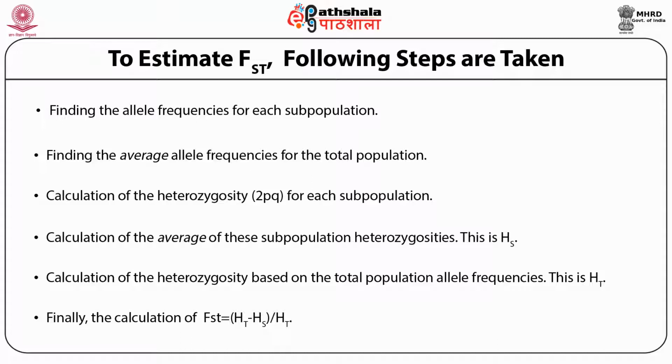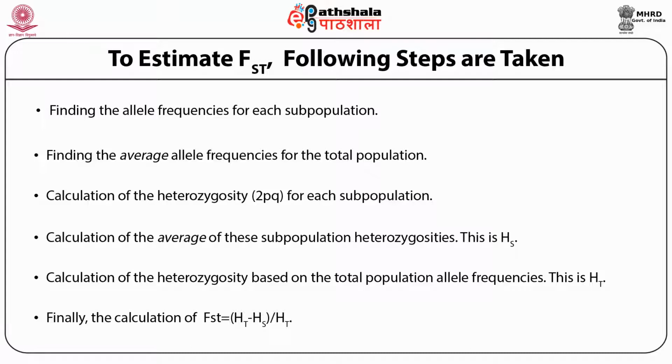In both subpopulations, 3 of 10 individuals are heterozygotes, giving observed heterozygote frequencies of H1 equal to 3 divided by 10 and H2 equal to 3 divided by 10.